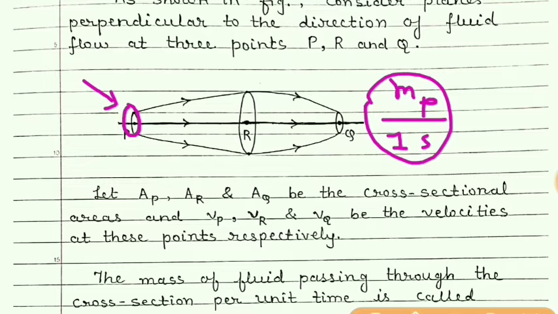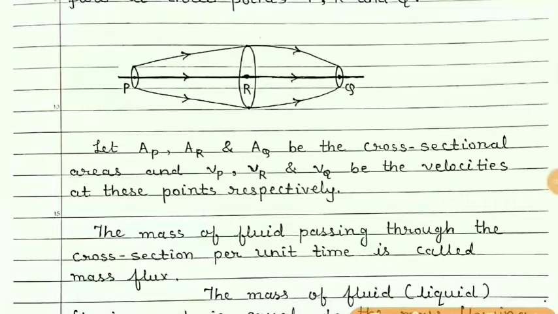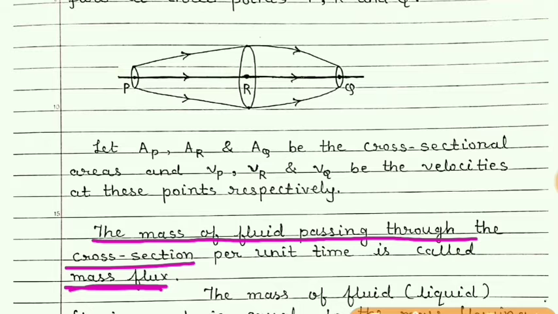So students, whatever mass is passing through this cross-section area at point P, the same mass will be passing through this cross-section area at point R. Also, in unit time, the mass of the fluid passing through the cross section at point Q will be the same. So now students, we can define mass flux as the mass of the fluid passing through the cross section per unit time.